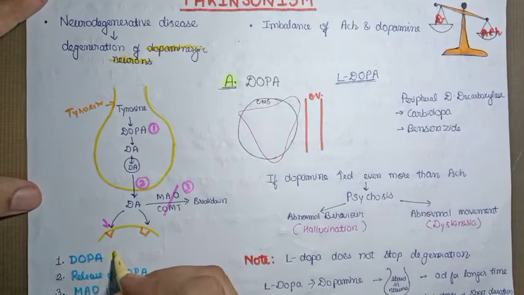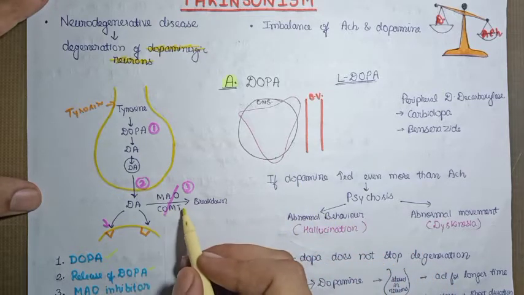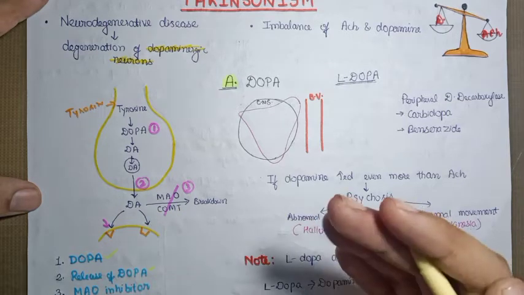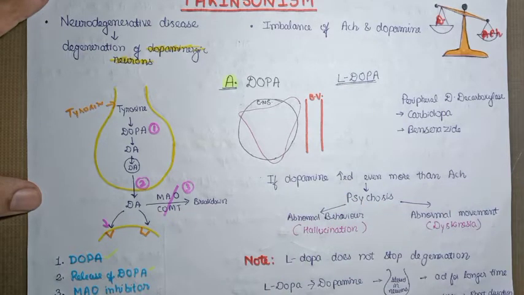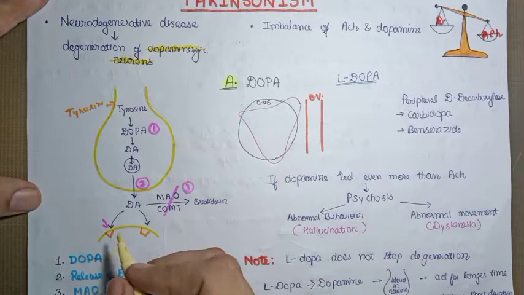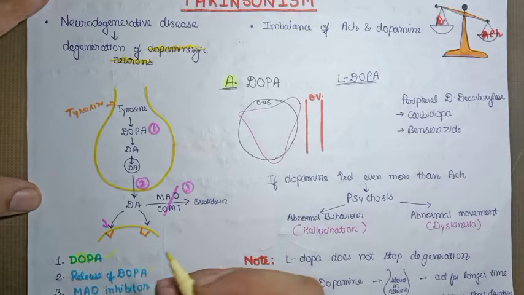One is to provide dopa, which will convert into dopamine. Second, we can increase the release of dopamine. Third, we can use an MAO inhibitor or COMT inhibitor. COMT stands for catechol O-methyl transferase, so write down its full form in your notes. Next we have the dopaminergic receptor agonists. A dopamine receptor agonist will directly stimulate the receptor and the action of dopamine will be performed. First of all, let's start with the first one, increasing dopamine by giving dopa.